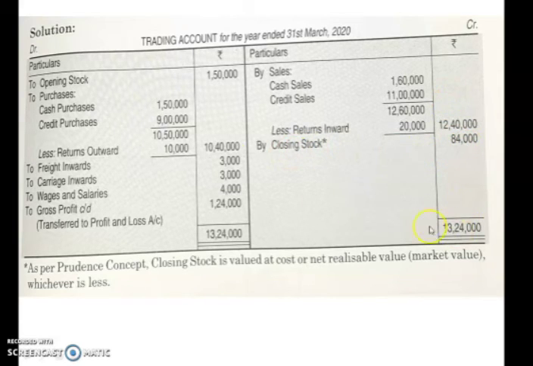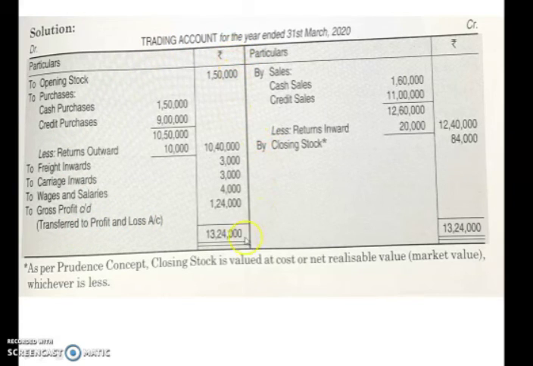Now you make a total of both sides. You can find this side, that is the credit side, you will get a total of 13,24,000. But your debit side is not showing that amount. Your debit side is short by 1,24,000. So you have to write here 1,24,000 and make this side total 13,24,000. In front of this amount, you can write gross profit carried down. In the bracket you can write transfer to profit and loss account. Okay, so this is how you have to prepare a trading account.